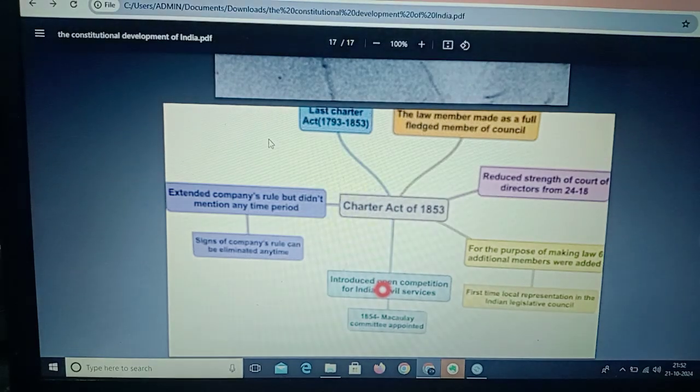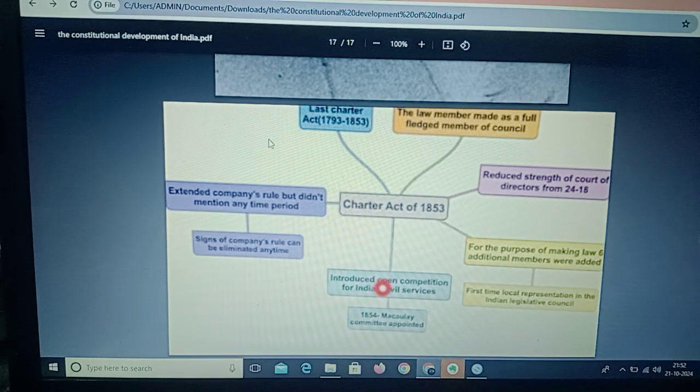So let's understand the Charter Act of 1853. The Charter Act of 1853 separated for the first time the legislative and executive functions of the Governor General's Council. So through this act, the legislative and executive functions of the Governor General's Council were separated. It established a separate Indian Central Legislative Council for lawmaking. It introduced an open competition system for selection and recruitment of civil servants.